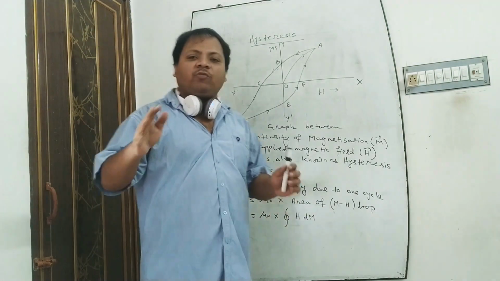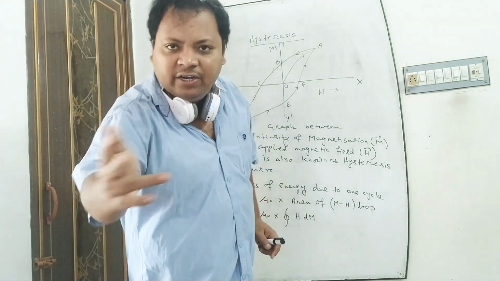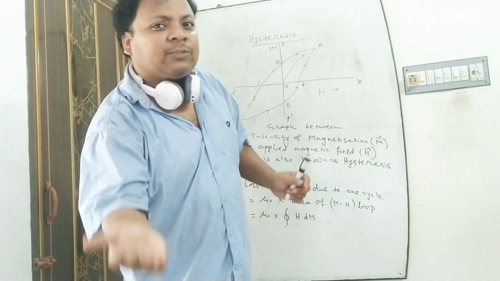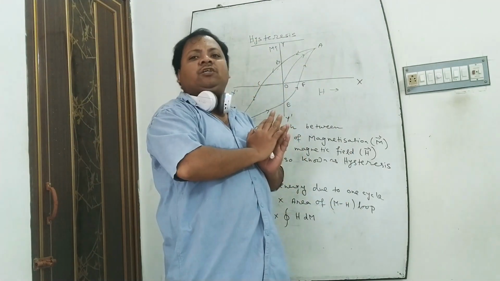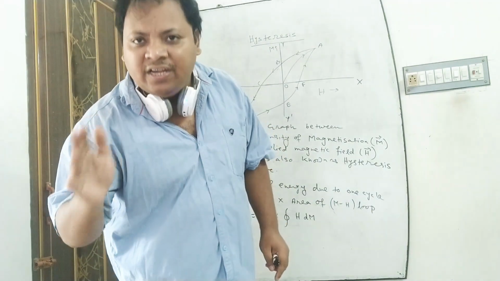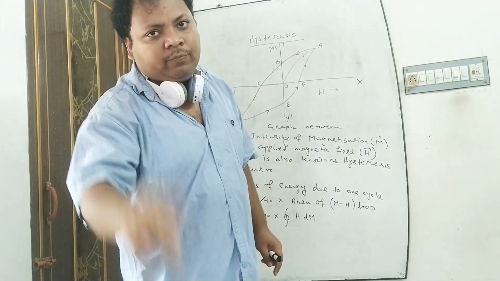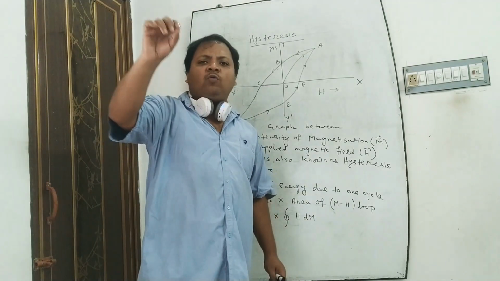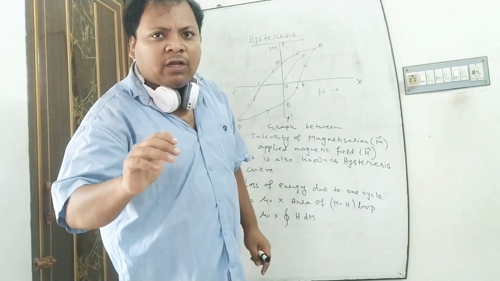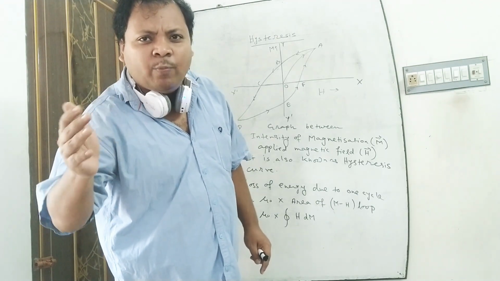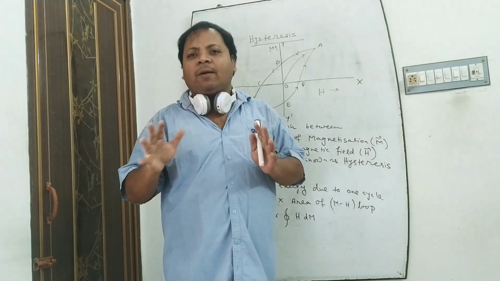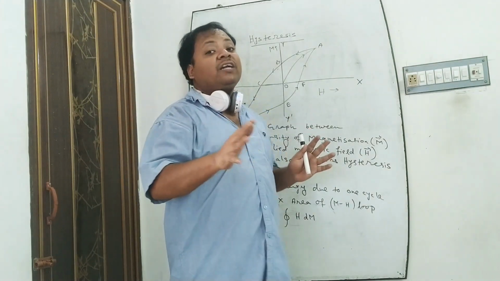Soft iron can easily be converted into a magnet or induced magnet and easily be transformed back into its initial state. That's why soft iron is used in a transformer or in a calling bell. But when we induce steel, the steel has a tendency to become a permanent magnet. That's why steel is a bad choice for making a transformer.